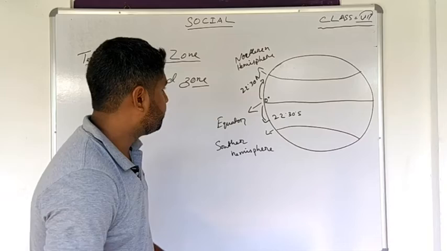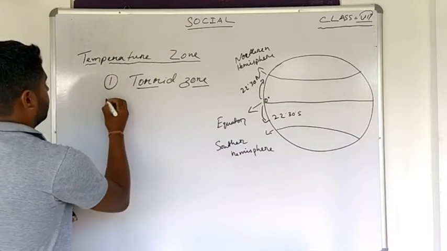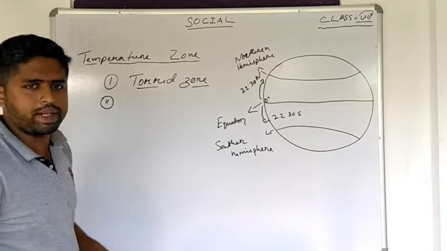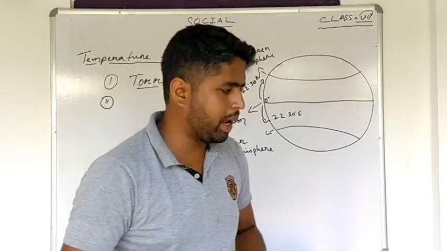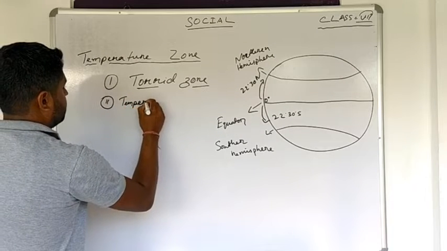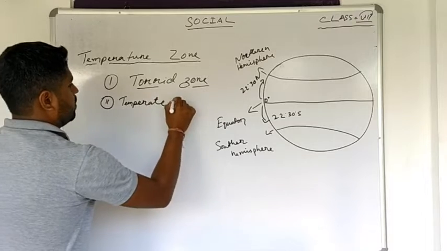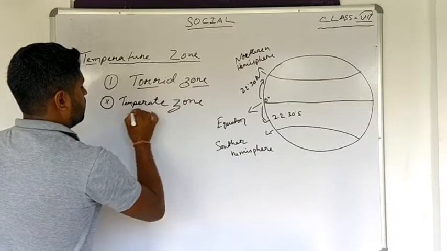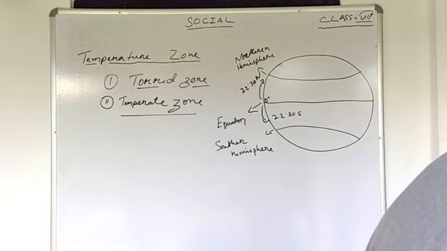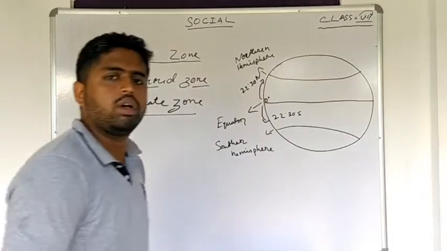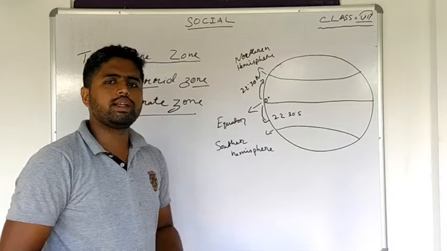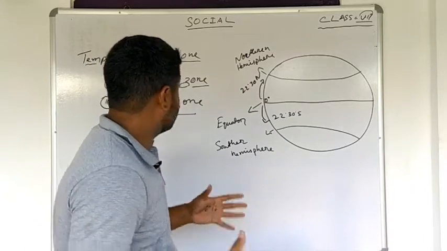Next comes the temperate zone. After the torrid zone lies the temperate zone.